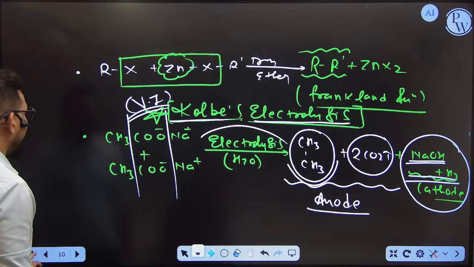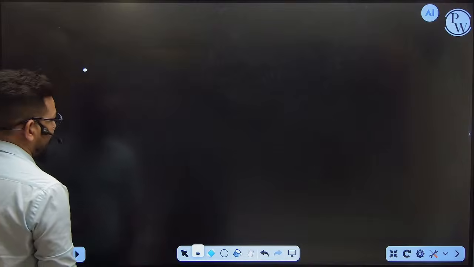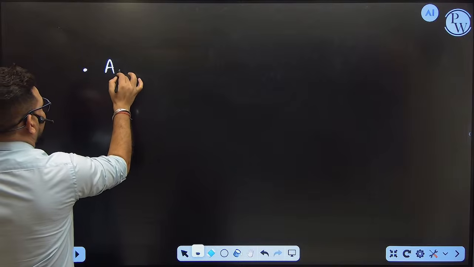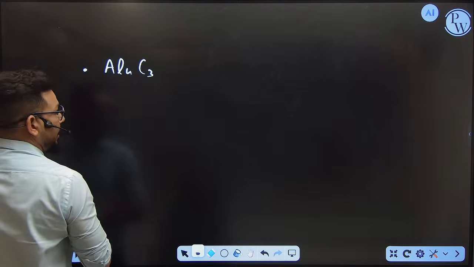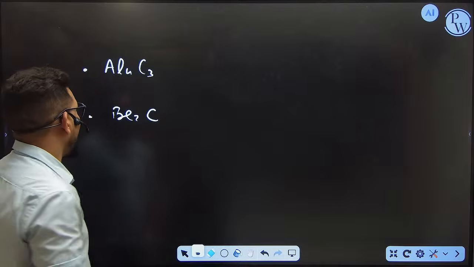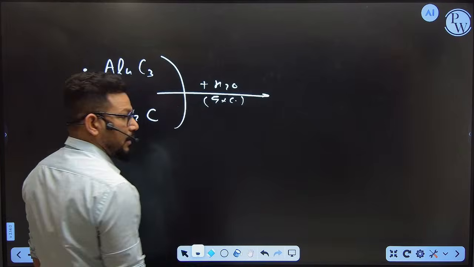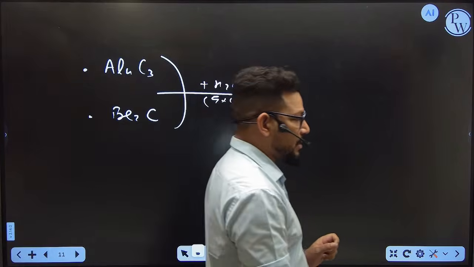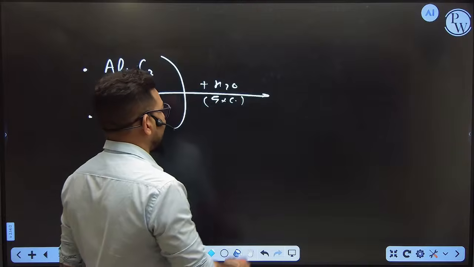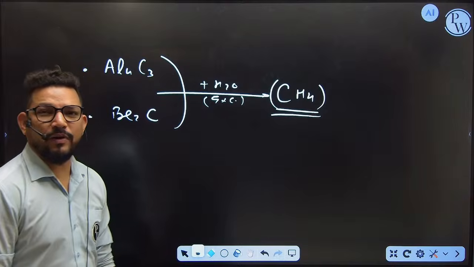Done? Okay. Now suppose you want to form alkanes in a different manner. How are we going to form it? So now you have a different concept to form the alkane. How, sir? Let's say you have aluminium carbide, or you have barium carbide. Whenever you mix this carbide with water in excess amount, again I am repeating it, whenever you see aluminium carbide or barium carbide, and you combine this carbide with water in excess amount, always remember that you will get CH4.